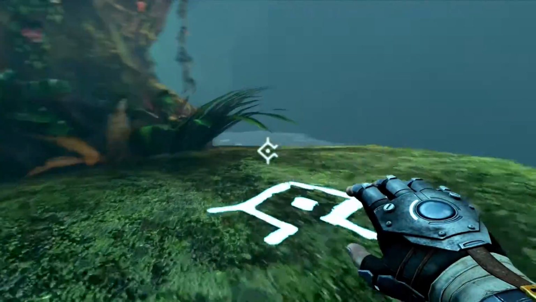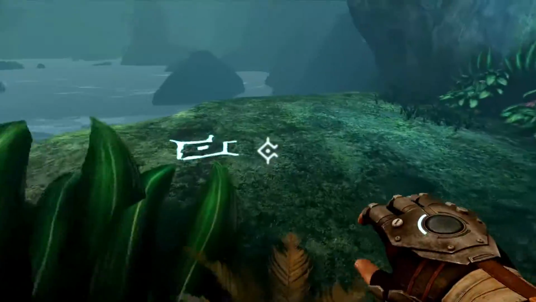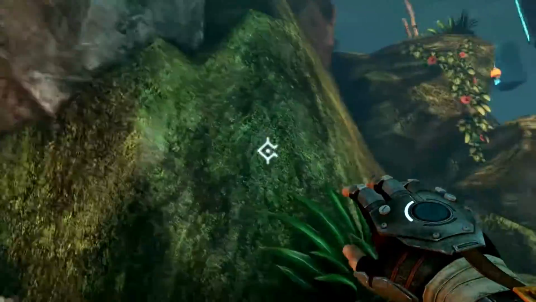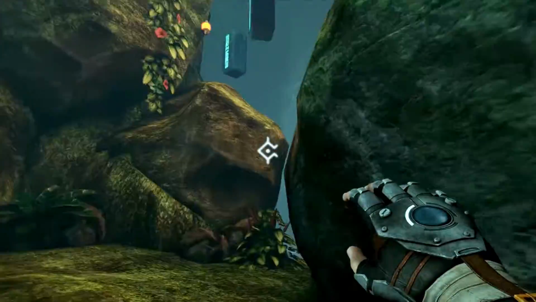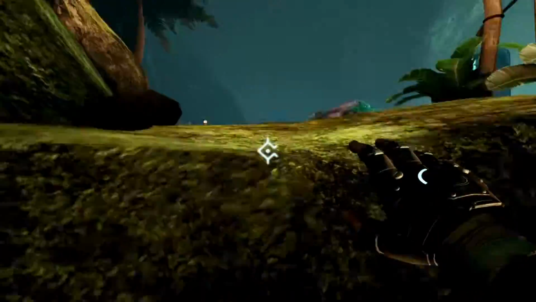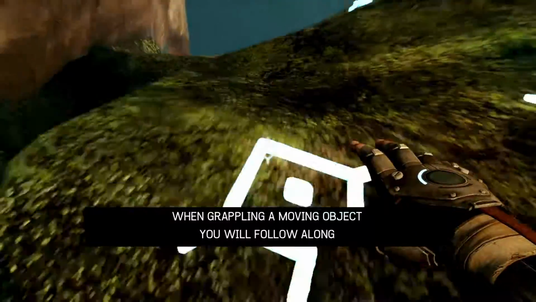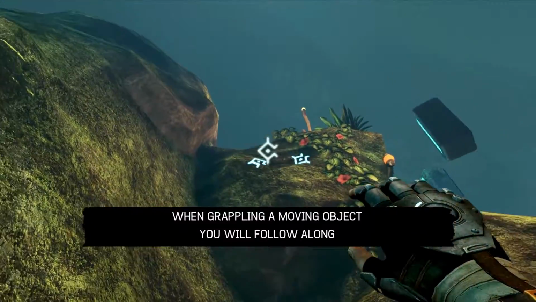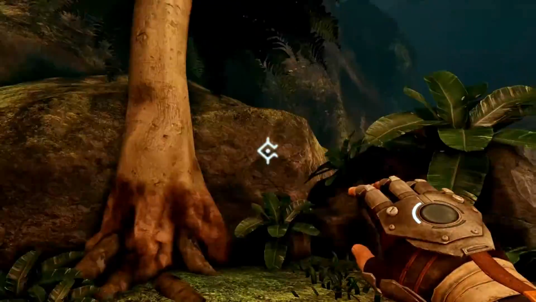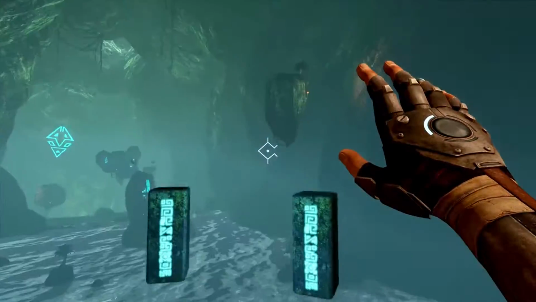Make sure we nab the save point. Oh, that's not a save point. That's a grapple point. Oh, okay. So I think we have to just fly us up there. So that's cool. We got these nice little guideposts telling us where to go and how to go. I guess this still constitutes kind of the tutorial area. There we go. When grappling a moving object, you will follow along. Oh, when I grapple areas as well, it leaves a mark of, like, hey, you've grappled here already. That's cool. That's good to know.